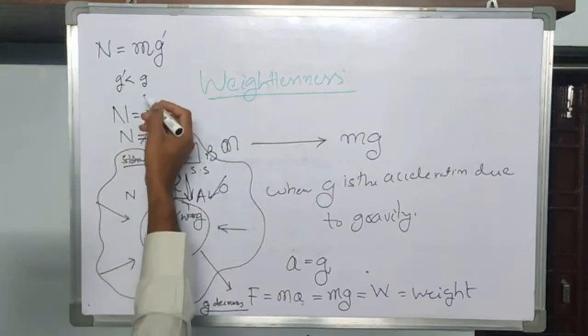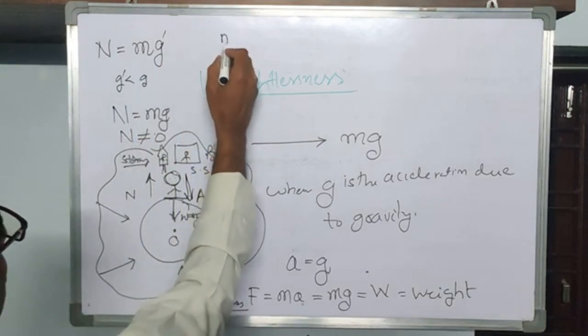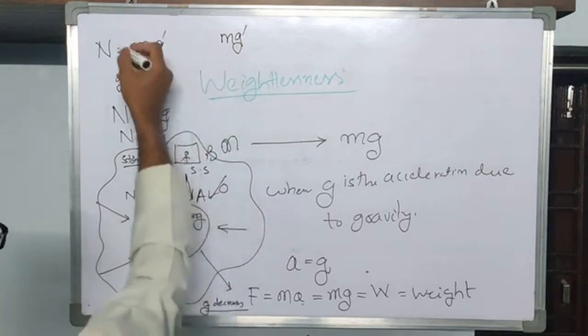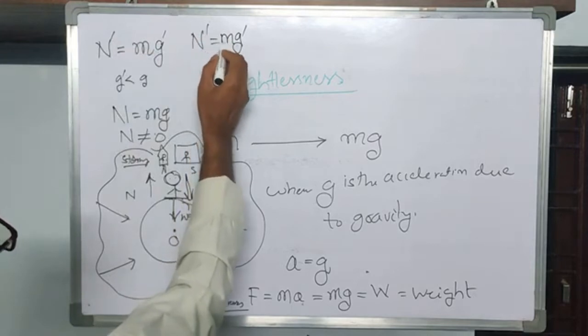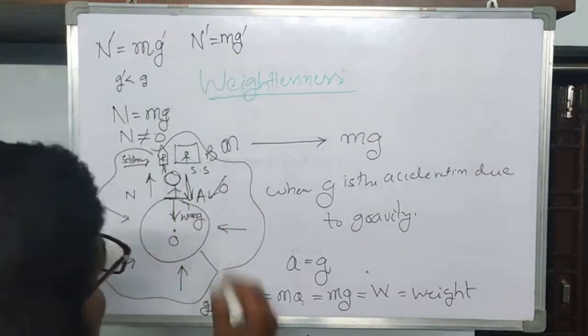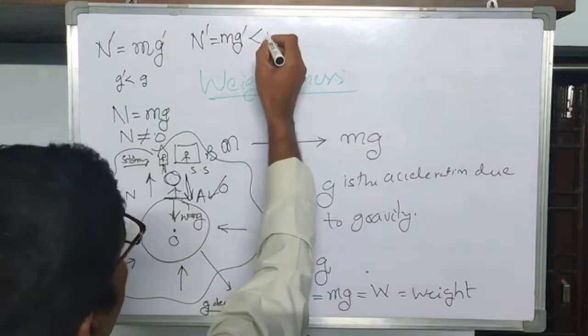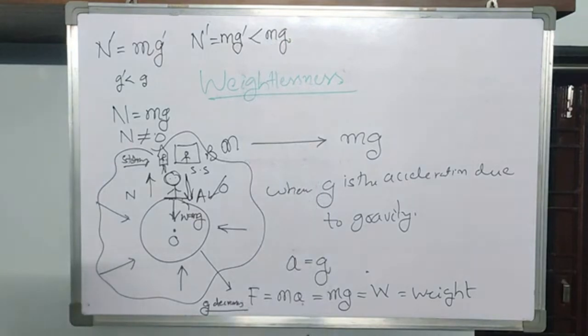So naturally, this N prime, if you want, is equal to mg prime, which will always be less than mg. See, m is not changing as a person moves from here to here, but what is changing? g is changing.